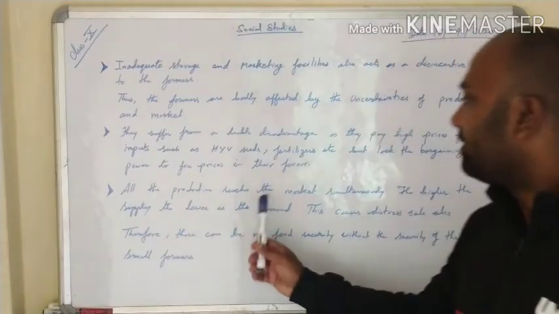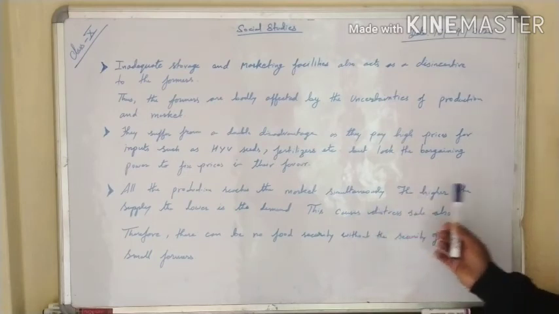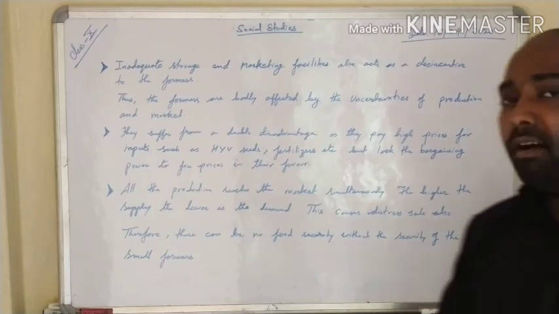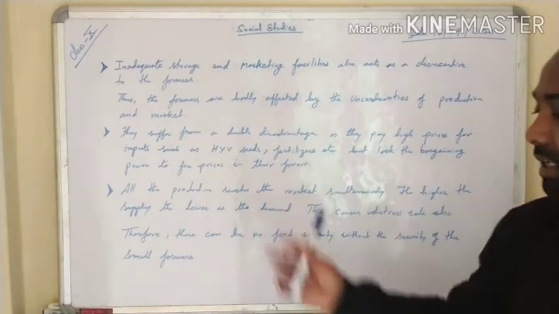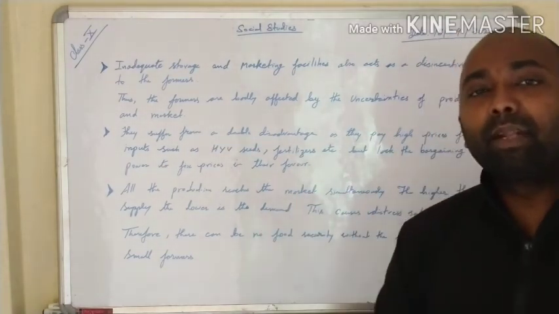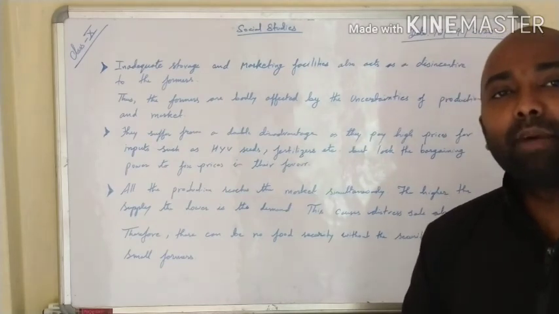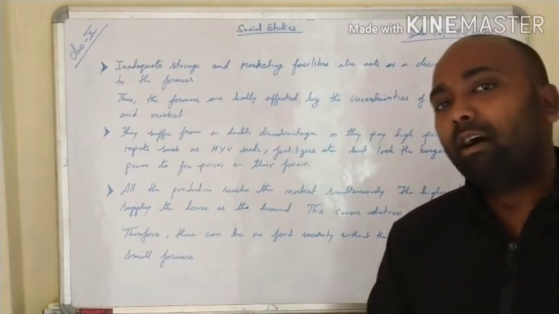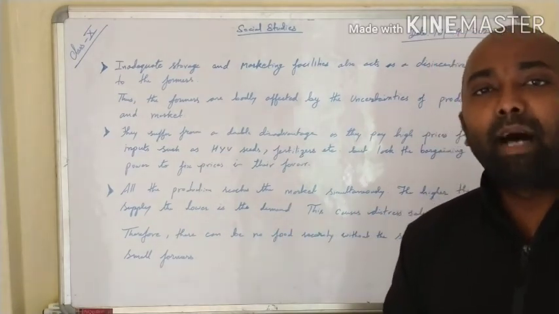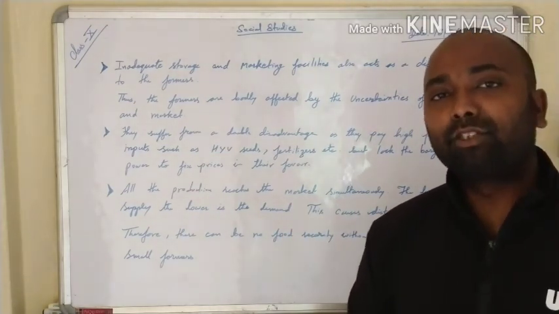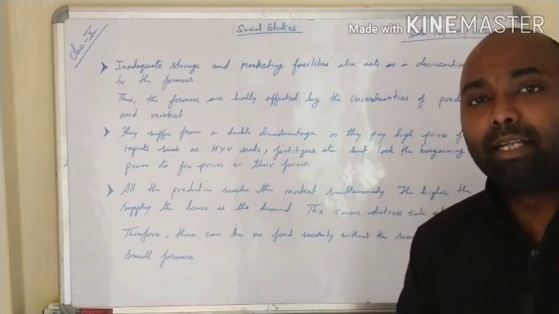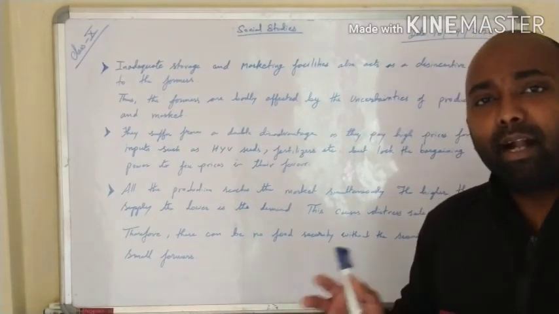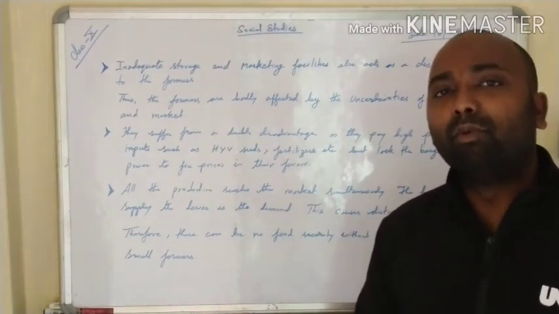Now, all the production reaches the market simultaneously. The higher the supply, the lower is the demand, and this causes distress sale also. What this means is that when the production is high, farmers from different places try to sell their production in the market. They want to sell all their production, but the market is limited, and the buying and storing capacity of the market is also limited. So what happens is that the supply is higher than the demand. The demand is limited but the supply is more.